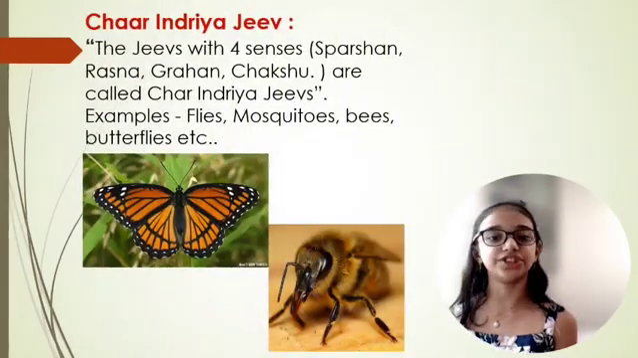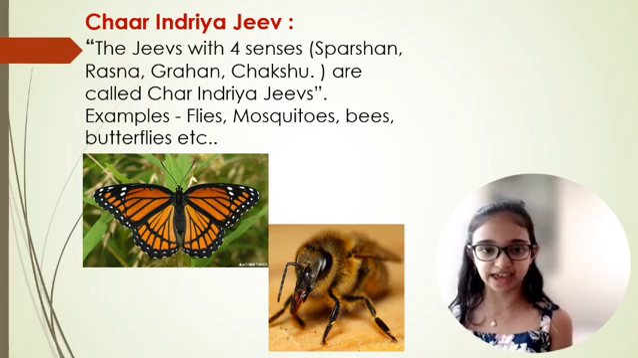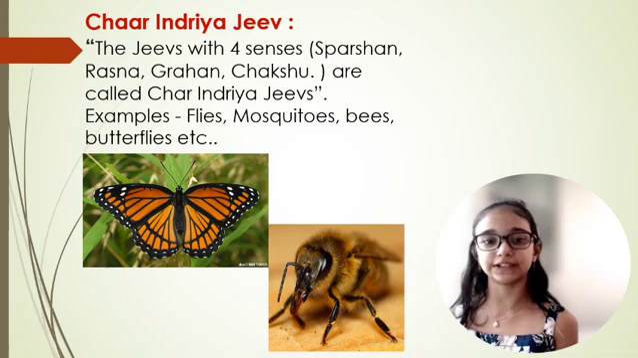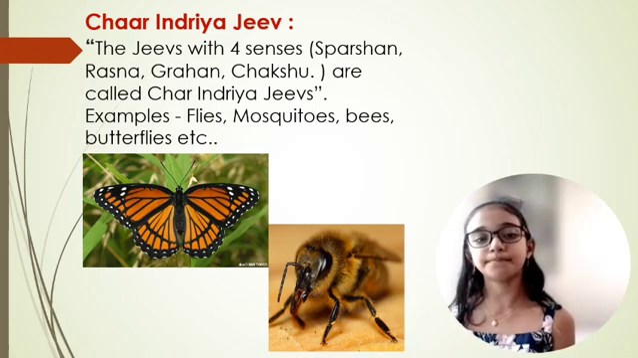Char Indriya Jeev, the Jeevs with 4 senses: Sparshan, which means sense of touch, Rasna, which means sense of taste, Grahan, which means sense of smell, and Chakshu, which means sense of sight. These Jeevs are called Char Indriya Jeevs. Example: flies, mosquitoes, bees, butterflies, etc.